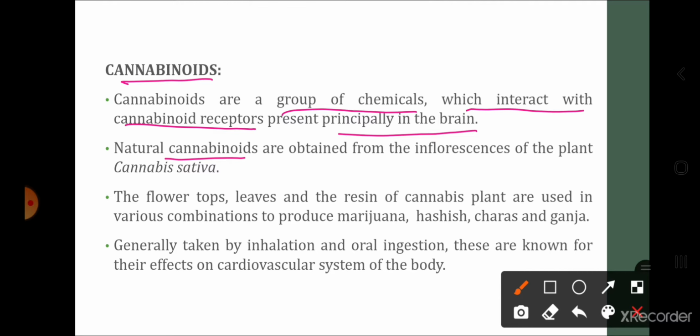Natural cannabinoids are obtained from the inflorescence of a plant called Cannabis sativa. Very important: cannabinoids are obtained from the inflorescence. Inflorescence is the axis on which the flowers are borne, so the arrangement of the flowers on the axis is the inflorescence. The flower tops, leaves and resin of the cannabis plant are used in various combinations to produce marijuana, hashish, charas and ganja. So which drugs are obtained from cannabinoids? Basically marijuana, hashish, charas.